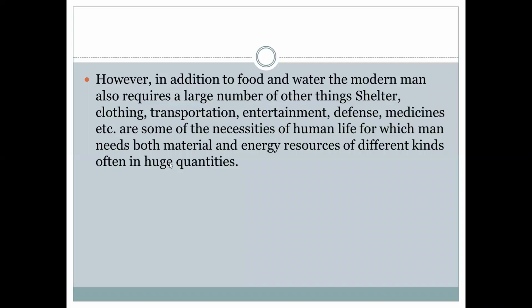Other than basic needs, the human being requires all these needs for their survival. This is the basic human requirement.